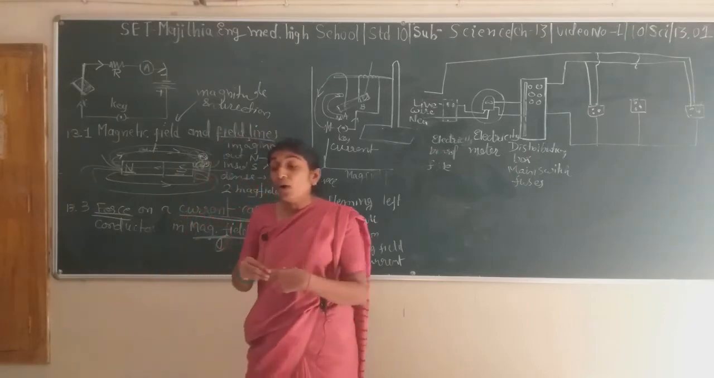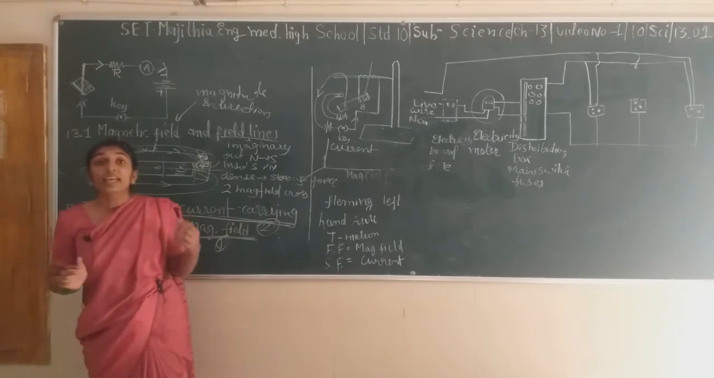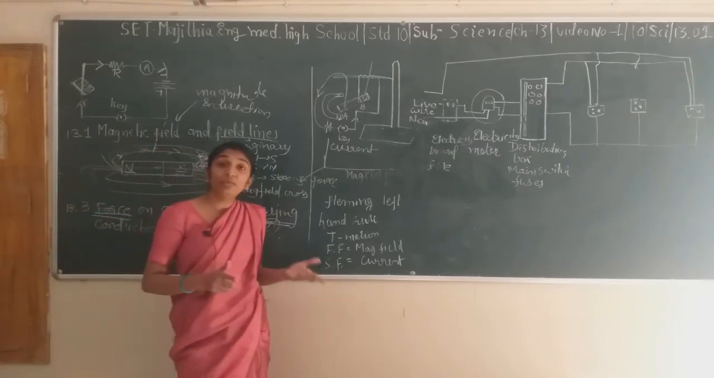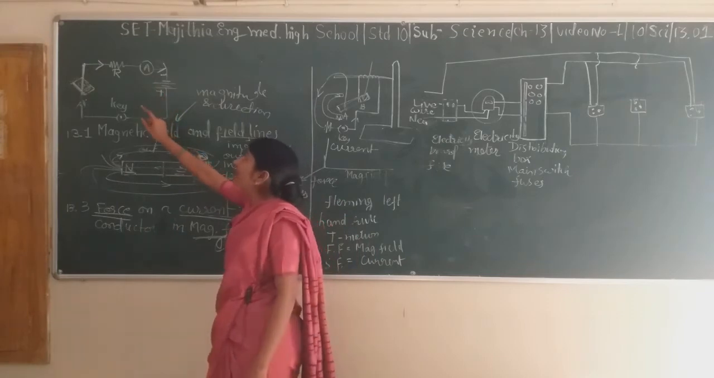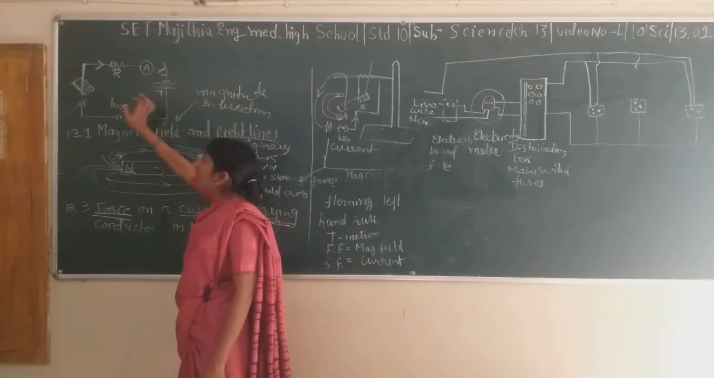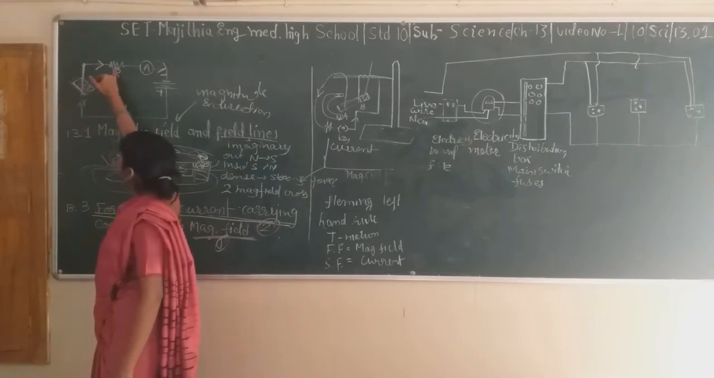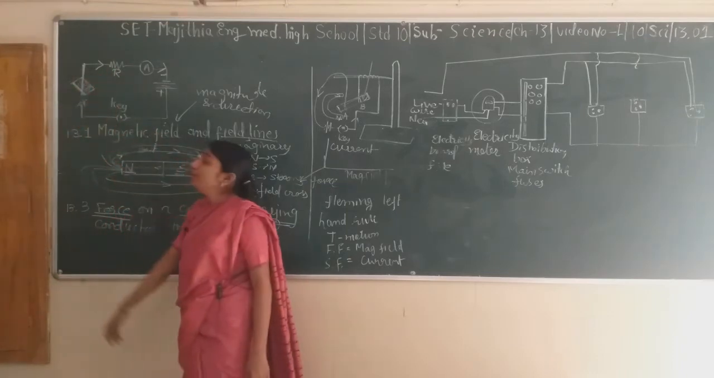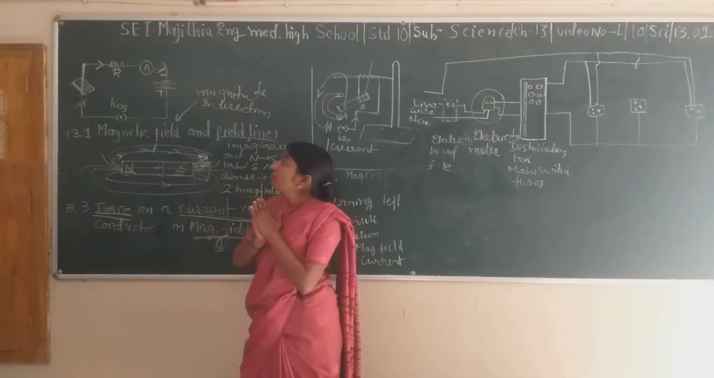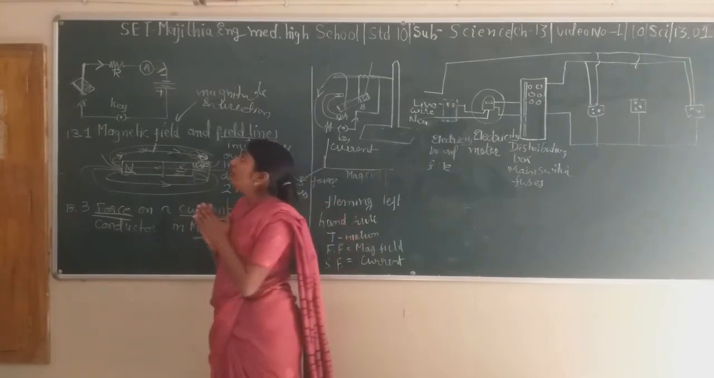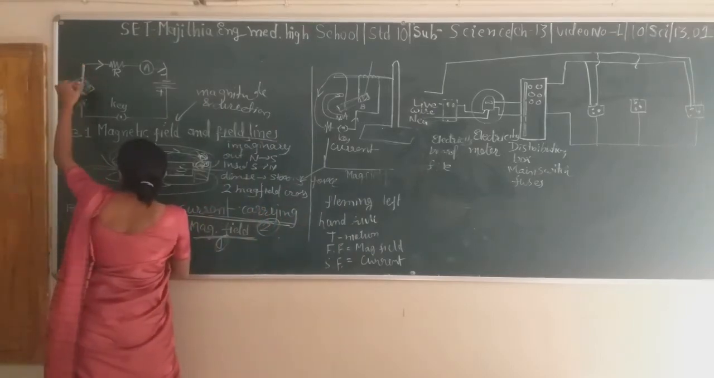Whenever current passes through a place, it is able to create a magnetic field around it. So the first one is an experiment. In this experiment, there is a battery connected with a key, then connected with a conductor. Here there is a resistance R, and here there is an ammeter. If you cut this portion from here and insert a